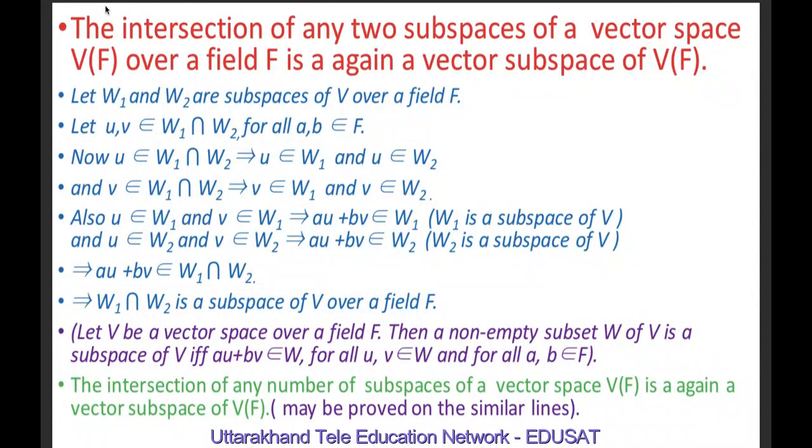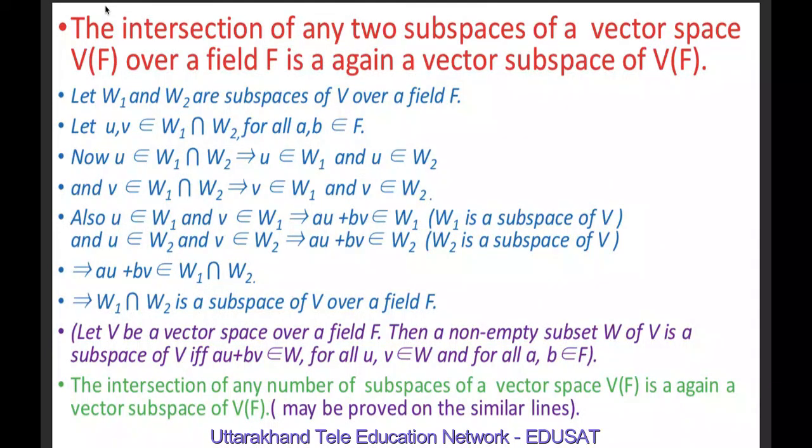Let W1 and W2 be subspaces of V over a field F. Let u and v belong to W1 intersection W2, for all a, b belonging to F. Because u belongs to W1 intersection W2, therefore u belongs to W1 and W2 both. Since v belongs to W1 intersection W2, therefore v belongs to W1 and v belongs to W2. Also, u belongs to W1 and v belongs to W1 implies that au plus bv belongs to W1 because W1